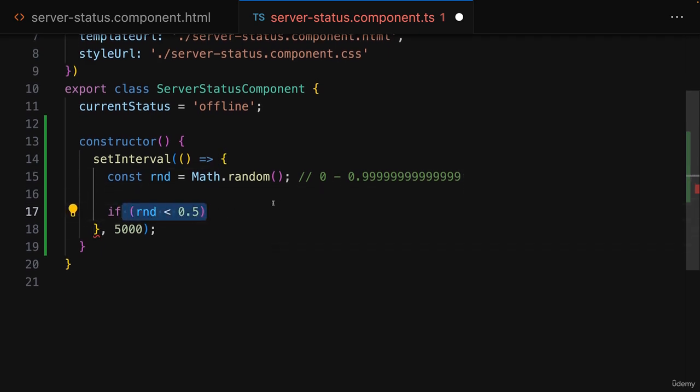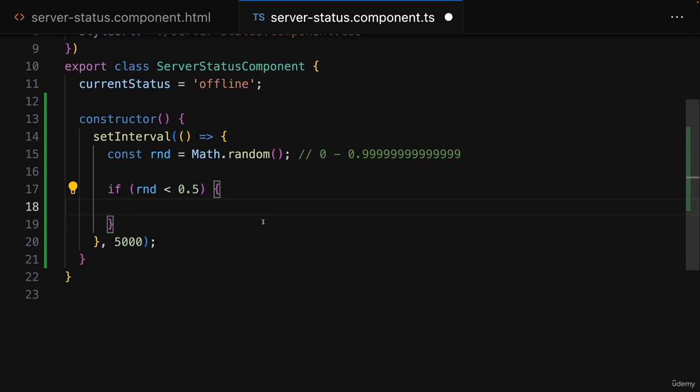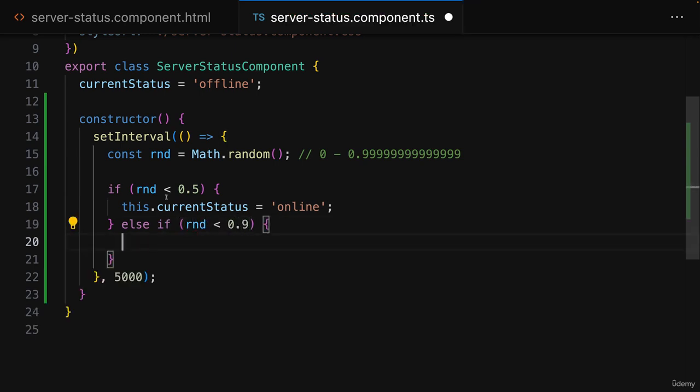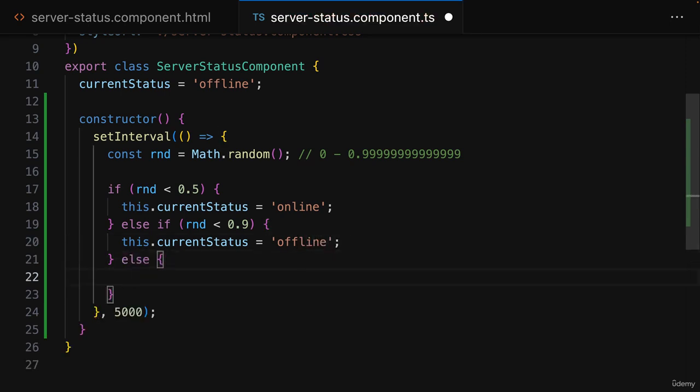And if the value that was produced is smaller than 0.5, so in 50% of all cases in the end, I want to set this current status equal to online, let's say. Else if random is smaller than 0.9, so it's bigger than 0.5 but smaller than 0.9, in this case I want to set the current status to offline. And in the remaining 10% of cases, I want to set current status to unknown.